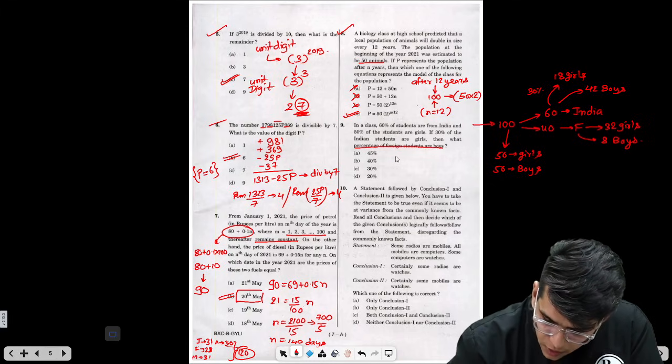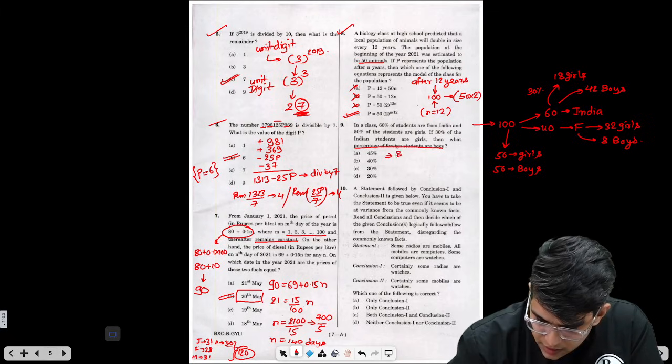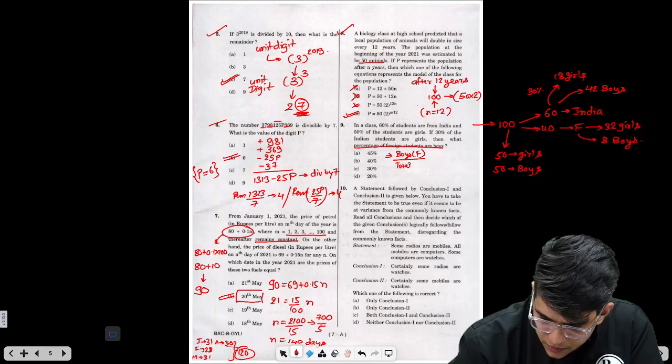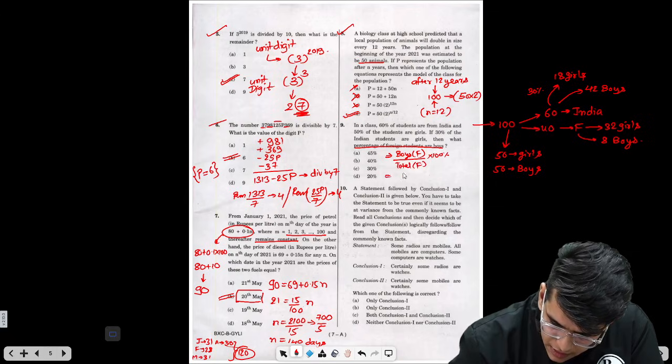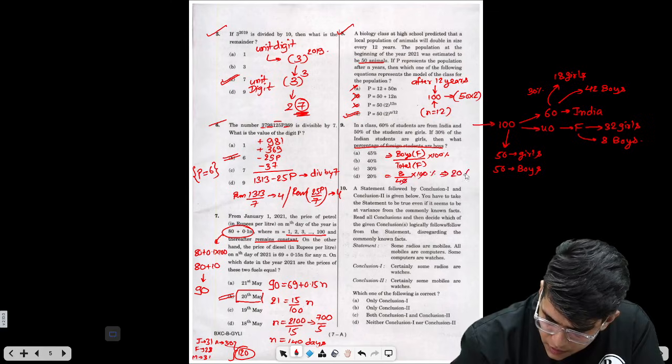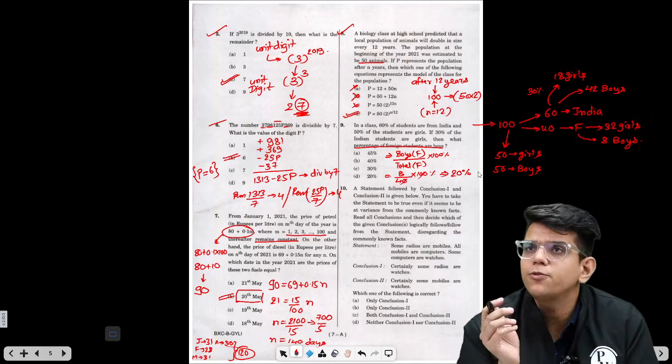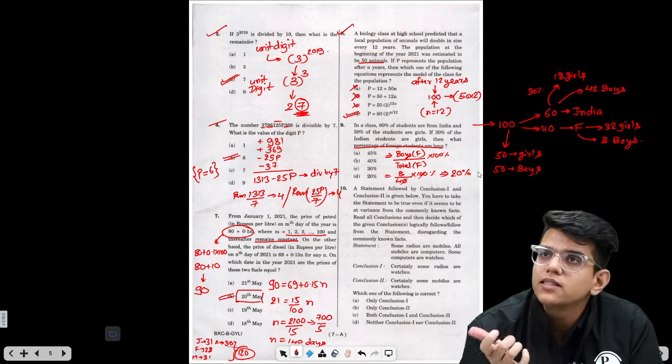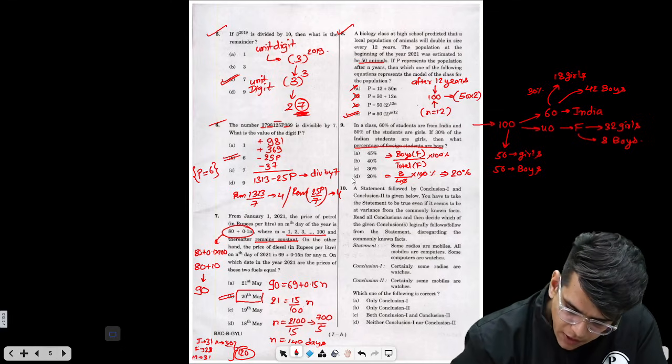That is foreign boys upon total foreign into 100%. This is nothing but 8 upon 40 into 100%, which is 20%. So 20% of the foreign students in this case are boys. So the answer will be option D.